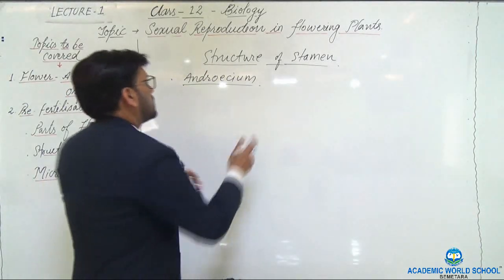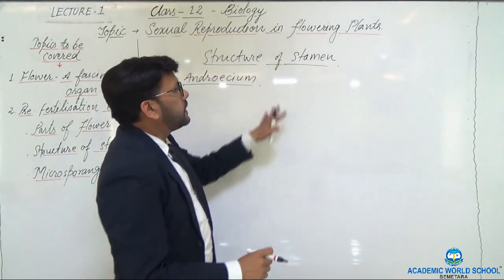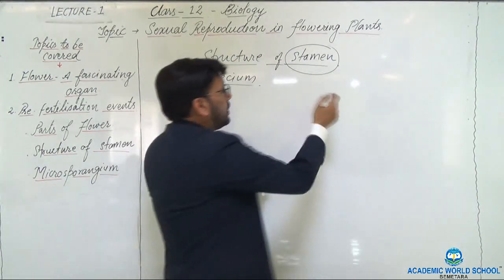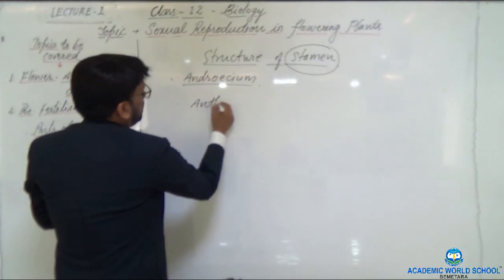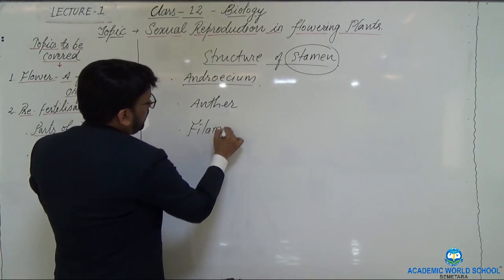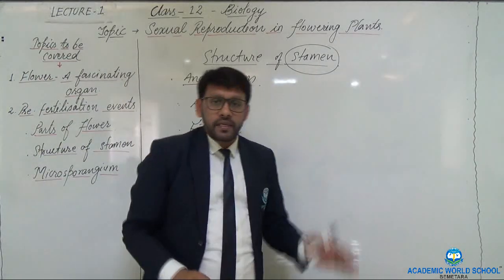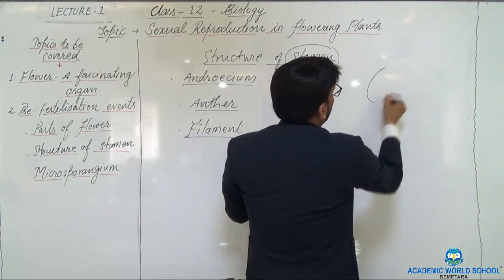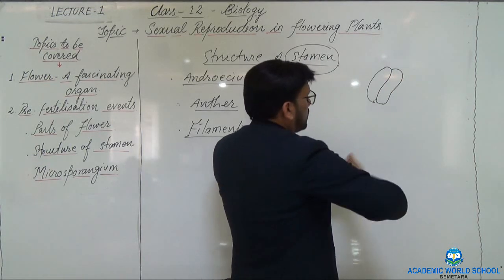So in androecium, all these stamens are present in the form of whorl, the clusters. Now these stamens have 2 parts. When I say 2 parts, the structure of stamen in the flower has the anther and the second is filament. Now here I will draw the diagram to explain the structure of the anther. A typical anther has a bilobed structure.